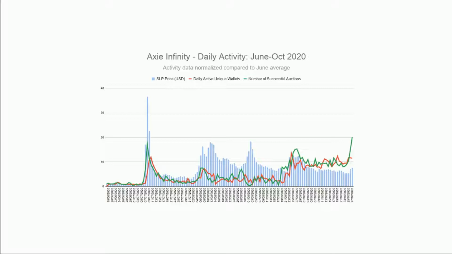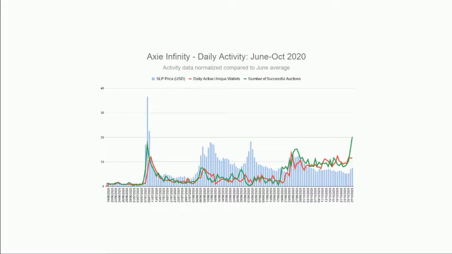Then in red here we have daily active unique wallets. This is just Ethereum wallets interacting with the smart contracts of AXIE Infinity, mainly around the AXIE marketplace, so the buying and selling of AXIE NFTs. And then in green here we have the number of successful auctions over time.